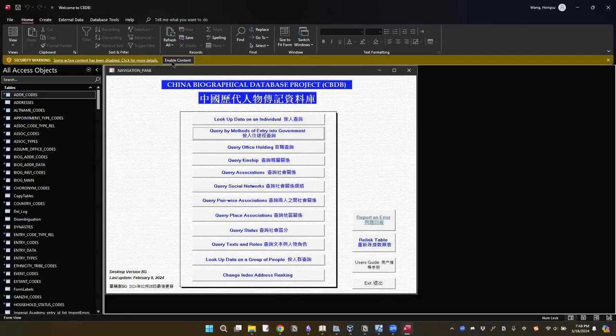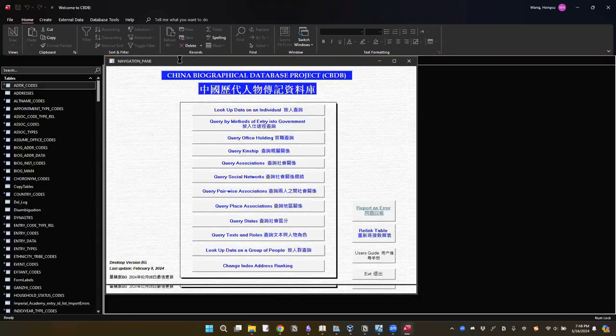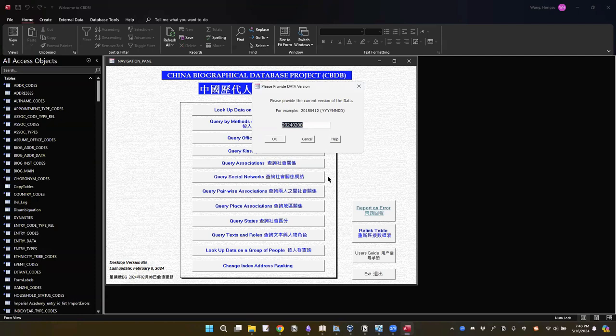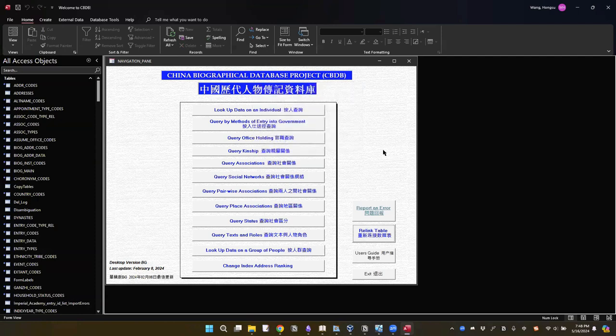Then click this Enable Content to enable the access to query the data in the CBDB database. After that, click the Relink table. Then click OK. Now, the CBDB Access database has been installed in your computer.